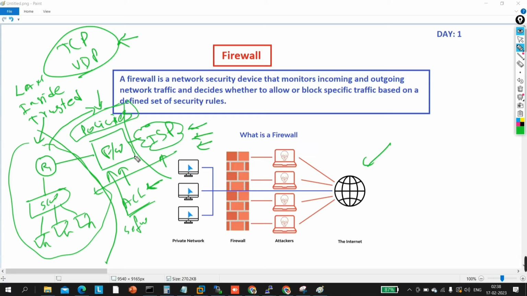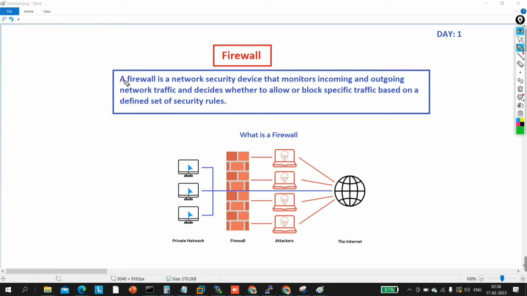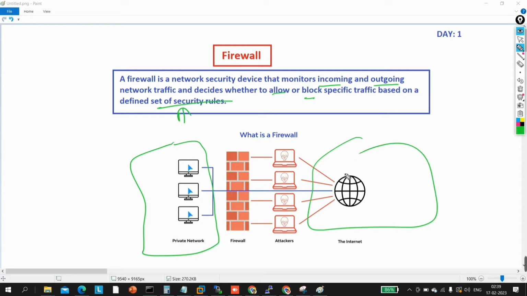Fine. Now, through this diagram, I am going to explain practically whatever we have understood theoretically. So here we can see the definition: a firewall is a network security device that monitors incoming and outgoing network traffic, right? First of all, the firewall will monitor incoming and outgoing traffic, and decide whether to allow or block specific traffic based on a defined set of security rules. This is nothing but the pre-configured policies on the firewall. Fine. So here you can see this is my inside network, this is my private network, this is my LAN network, this is my trusted network, and this one is the ISP, this one is my untrusted network.